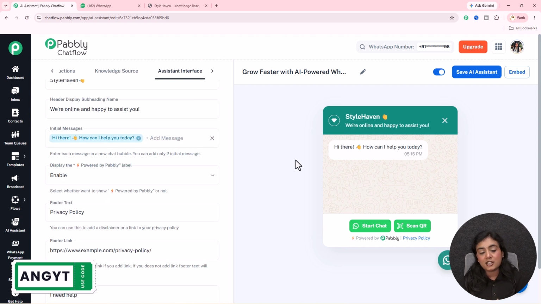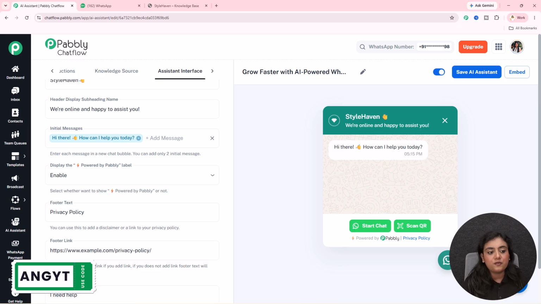Now next section is very amazing, AI interface and styling, these two sections. Now if you have a website for your business, you see that usually on big brands' websites, you will see a support bot just like this on the corner. If you want a support bot directly linked with the WhatsApp bot that you're creating right now, you can create and add this bot just like this on your website using Pabbly Chatflow as well.